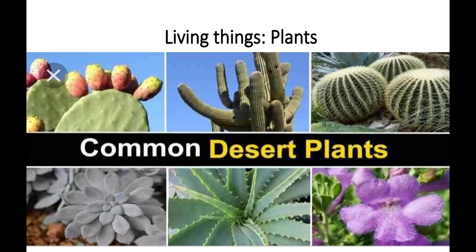These are some important plants, and one more important plant is the tree, the baobab, or bottle tree. It is mostly found in the Kalahari and the Australian desert. It is a very famous tree.